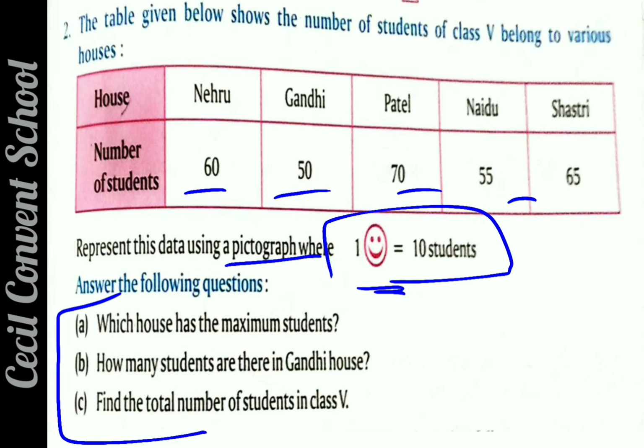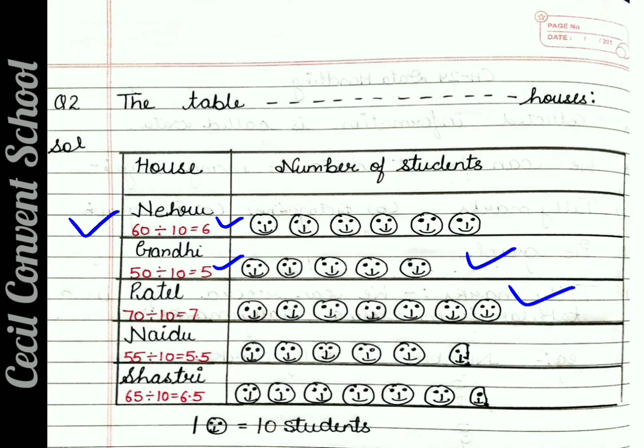Then here come 55 and 65, means in Naidu and Shastri there are 55 and 65. So what you have to do? You have to divide both the numbers. Students, when you divide 55 by 10, the answer will come 5.5. Clear? And 65 when you divide by 10, answer comes 6.5. Now 5 you can easily make, but the problem is how to make 0.5.